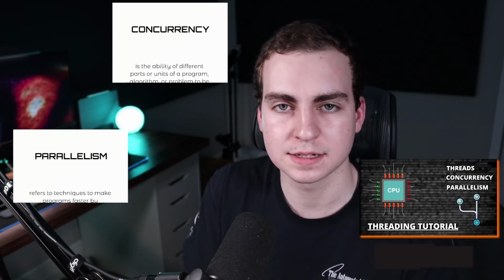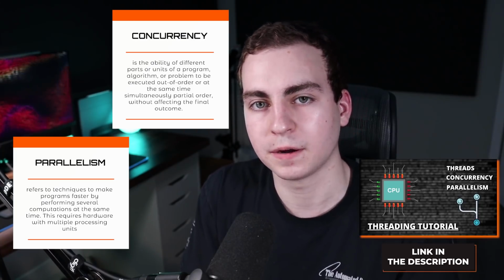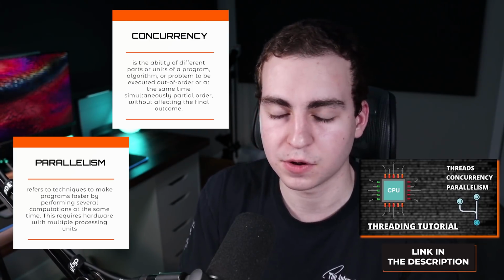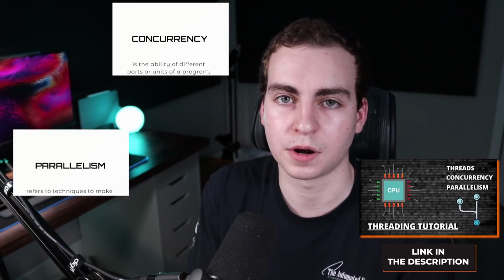Now, these could be 2 different topics, but they go hand in hand. Concurrency deals with writing programs that have multiple threads. Parallelism deals with programs that are running in multiple processes. And while you need to understand what a thread is, you need to understand what a process is and how you can actually implement concurrency and parallelism in the different programming languages or technologies that you use.